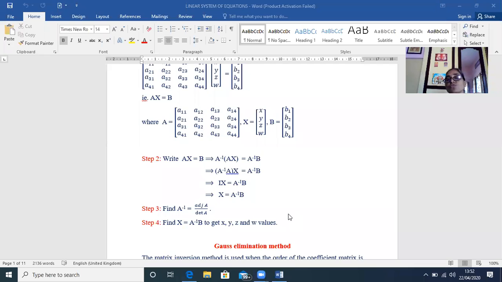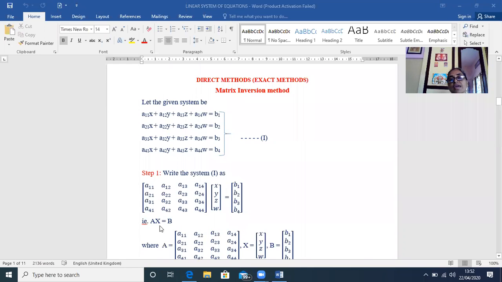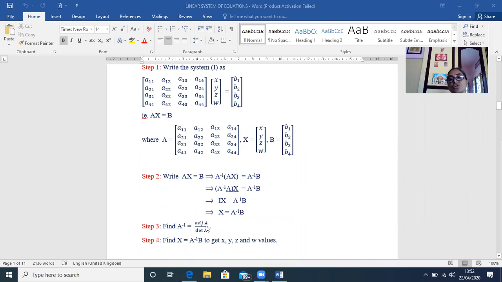So I explained once again how to find the solution of the given system using the matrix inversion method. First step, you write it in the matrix equation form AX = B, and you check whether the determinant is different from 0. If it is different from 0, the matrix is non-singular and it has an inverse. Then you find the inverse of the matrix, which is given by adjoint of A by determinant of A. And how will you find the adjoint of A?